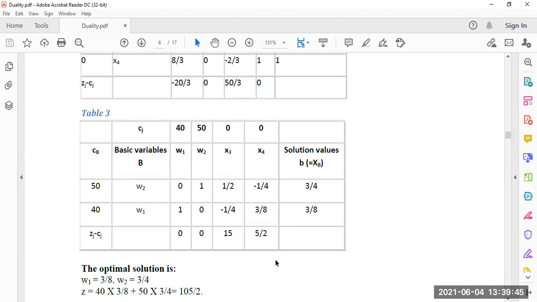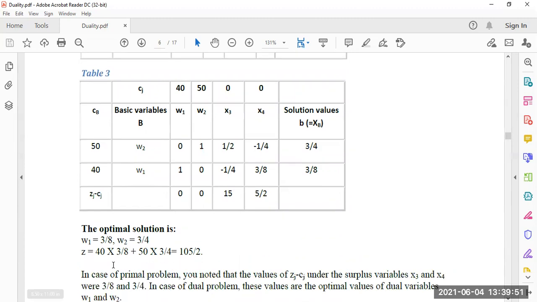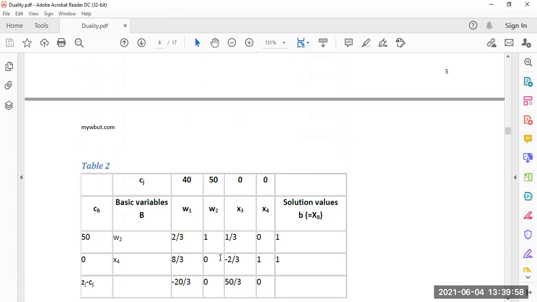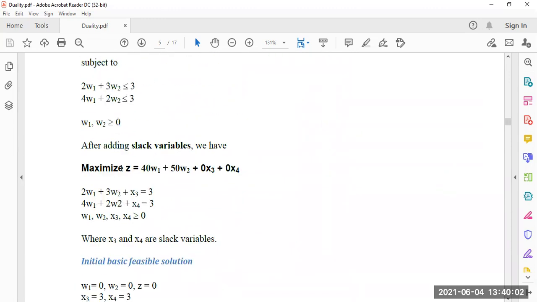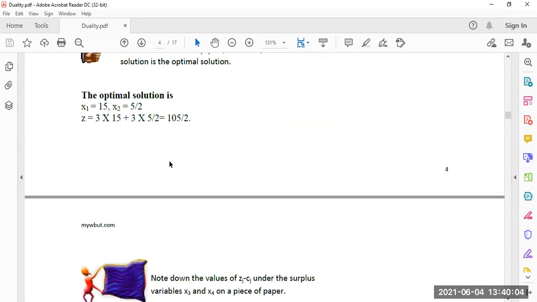As optimality is satisfied, the result is w1 equal to 3 by 8 and w2 equal to 3 by 4, and z max equal to 105 by 2. Look at the primal problem: what was the result? For the primal problem, the result Z min was 105 by 2.